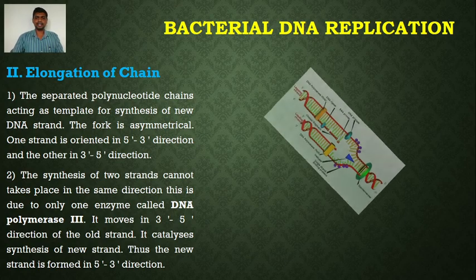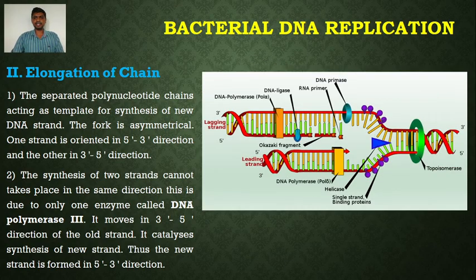So if we remember, there are basic rules for DNA replication. DNA replication always takes place in 5' to 3' direction. The fork is asymmetrical, meaning synthesis on one strand takes place opposite to the other strand. Okay, so how will I explain this? The fork is asymmetrical. One strand is oriented in 5' to 3' direction.